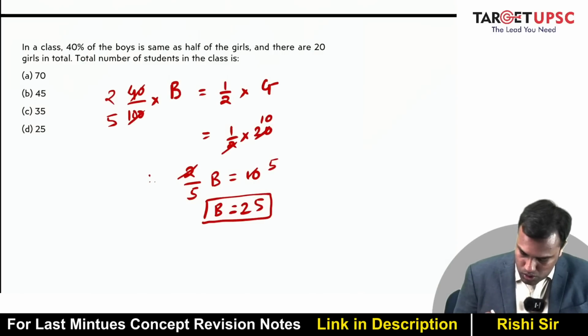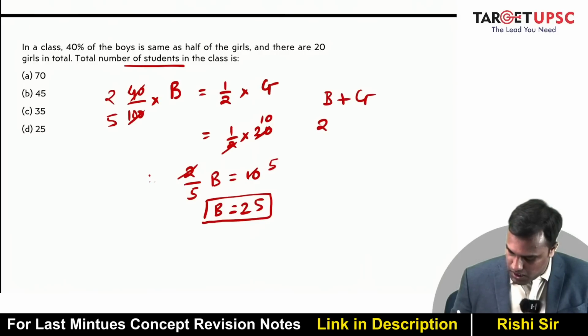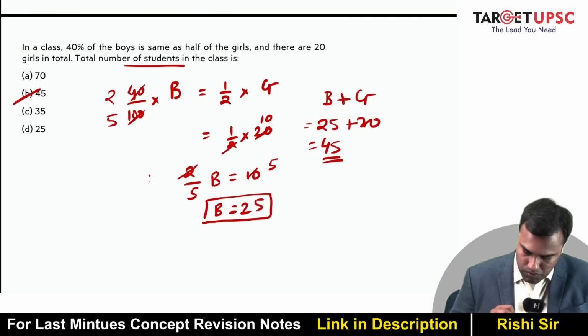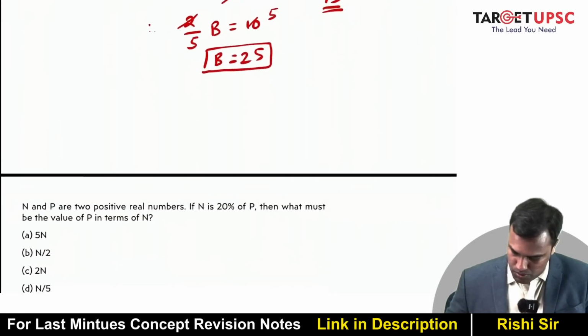Now what is the question? Total number of students. So what will be the total number of students? It will be B plus G. B is 25, G is 20. So your answer becomes 45. So 45 is the answer in this case. Okay. Let's move to the next question.